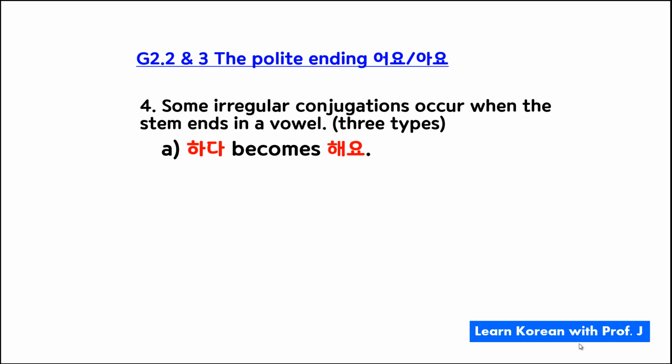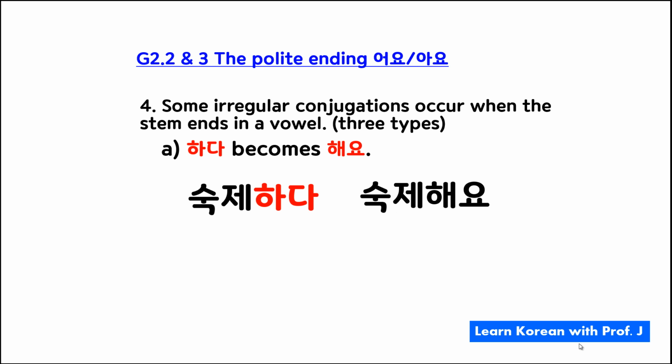In this chapter, three types of irregular conjugations are introduced. First is 하다. 하다 becomes 해요. Whenever you see 하다, it always becomes 해요. 숙제하다 means to do homework.